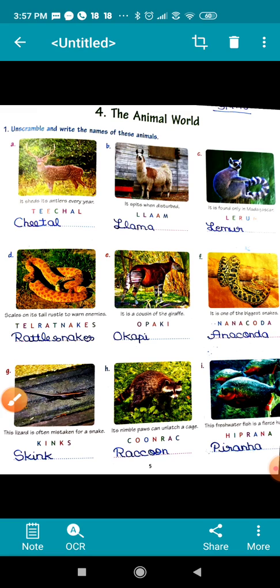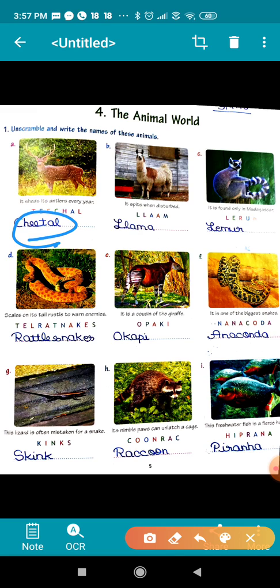So first one is, it sheds its antlers every year. Now this is an animal which sheds its antlers every year, that is cheetal. Okay. And this animal spits when disturbed, and this is llama. Okay. And it is found only in Madagascar. The animal name is lemur. Scales on its tail rustle to warn enemies, that is rattlesnake.